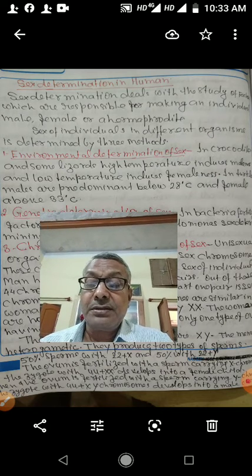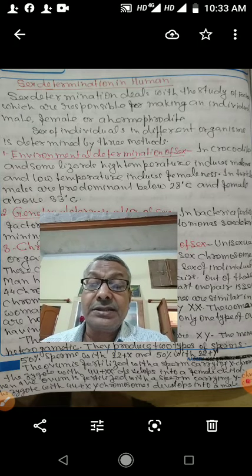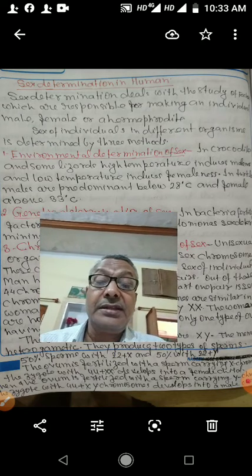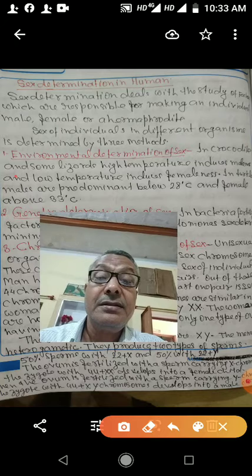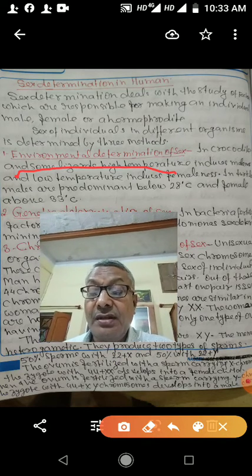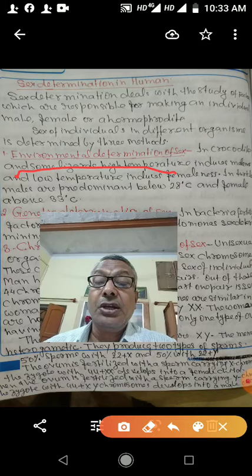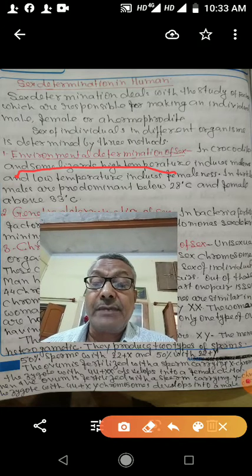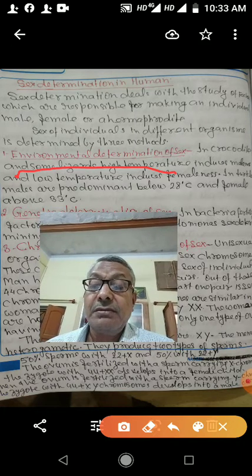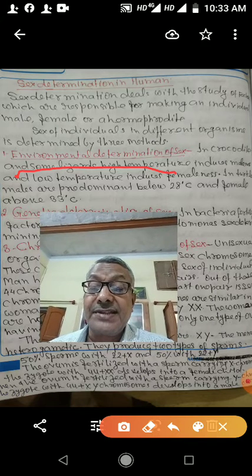Sex of individual in different organisms are determined by three methods. In that, first method is environmental determination of sex. There are some organisms in that environmental factors determine the sex. Means individual is either male or female. It is decided by environmental factors.